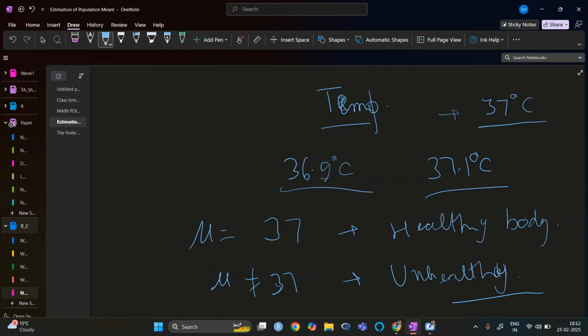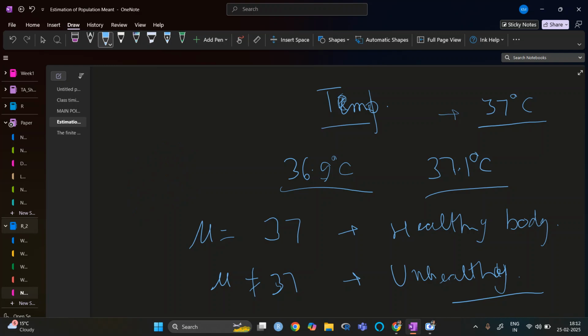Let's say some person has 34 degrees, this is also near about, or a person says that 30 degrees is the temperature. If you say near about, then 36, 35, that is also near about. But if you decrease 2 degrees Celsius, then it is very low.